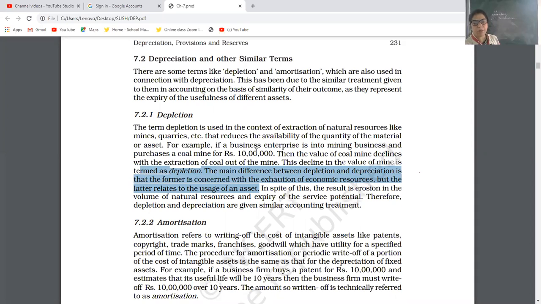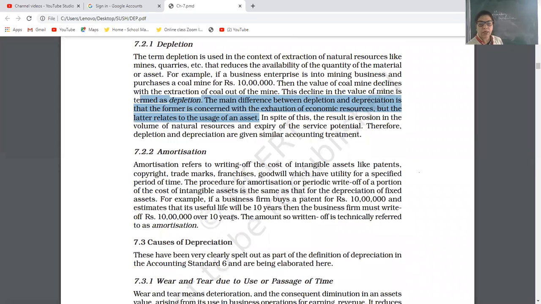So depletion means extraction of natural resources. We can give the example of an oil well. When we continuously use that oil well, the quantity of oil will be less in that well. When we continuously take out the coal or stone from the mines, the quantity of stone and coal will be less in the mine. That is depletion. Next is amortization.